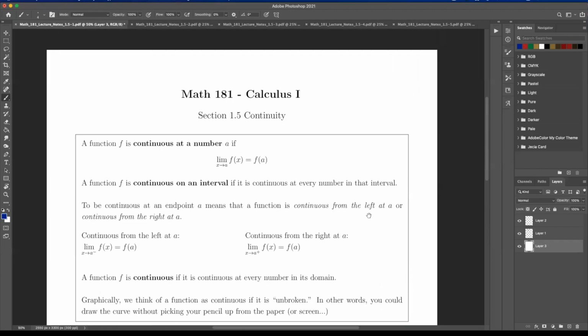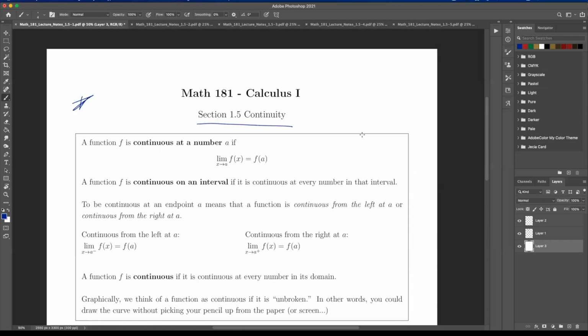Come on in. All right, so right here we're going to talk about continuity. A function is considered continuous at a number a if the limit of the function as x goes to a is equal to the function value at a. We say a function is continuous on an interval if it is continuous for every number in that interval. This also means the function has to be defined at a. If something's not defined at a point, it's not continuous at that point.